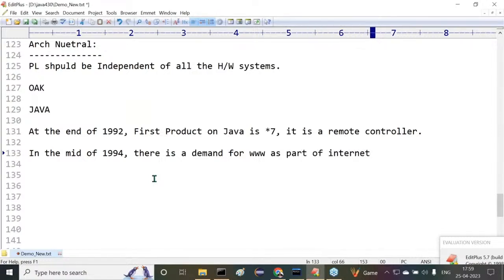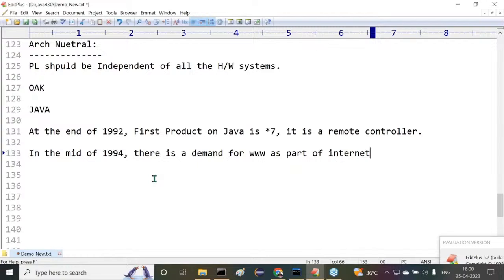That internet era was started in the mid of 1994 in abroad. In India, the internet era was started in the year of 2000, 2001 in that time. Sir, are you aware about it now? And outside might be internet centers are available. There is some huge business there by the time in outside. Only for the sake of Yahoo chatting, people are going to the internet centers by the time. Chatting app is what there? Yahoo chatting by the time.